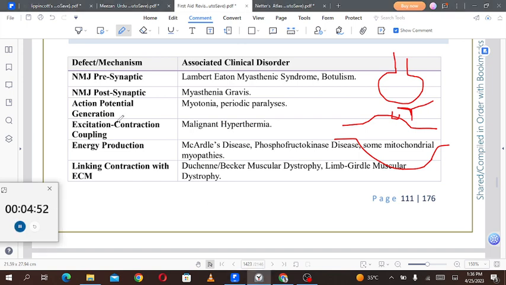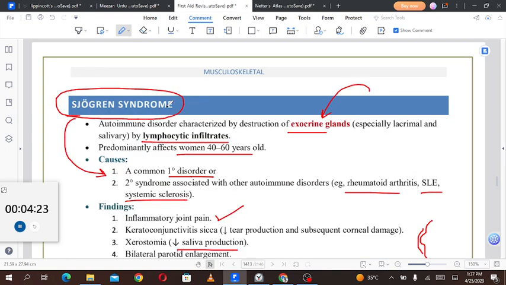Then we have action potential generation: problems with action potential generation are seen in myotonia and periodic paralysis. Excitation contraction coupling problems are seen in malignant hyperthermia. Excitation contraction coupling is the whole mechanism from the point when the impulse reaches the cell to the point when the contraction occurs, the process in between, which we studied over here.